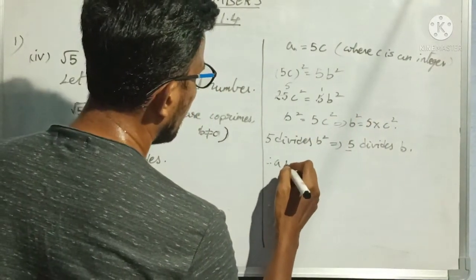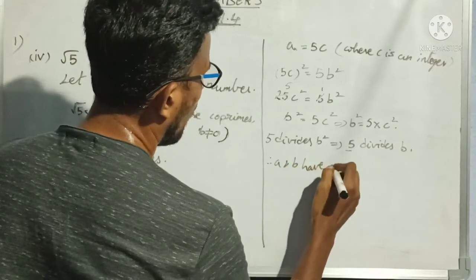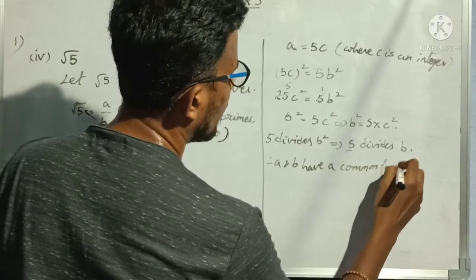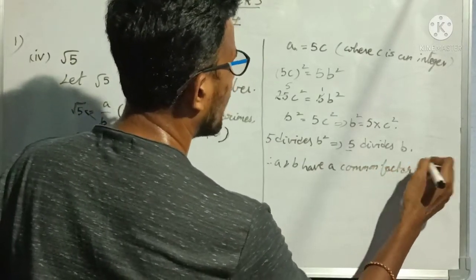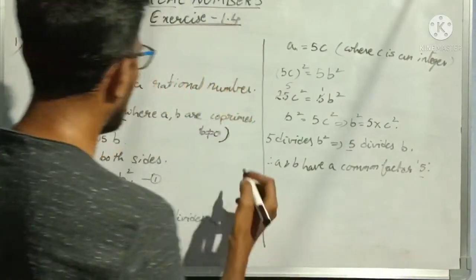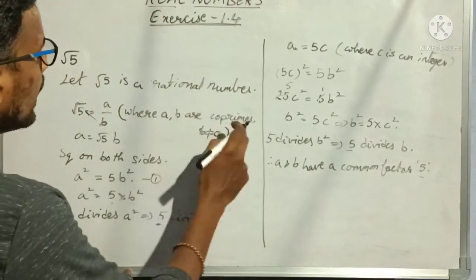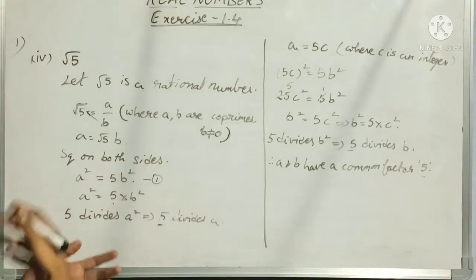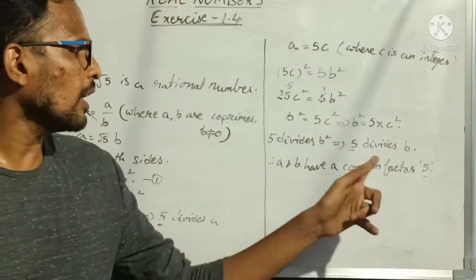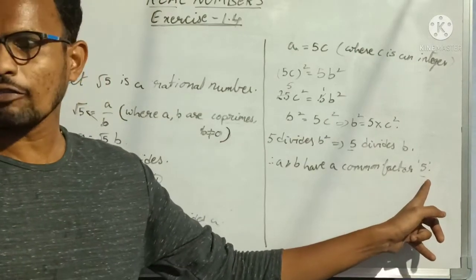Therefore a and b have a common factor 5. But we are assuming that a and b are co-primes, means they have only common factor 1. But here we are getting one more common factor 5.